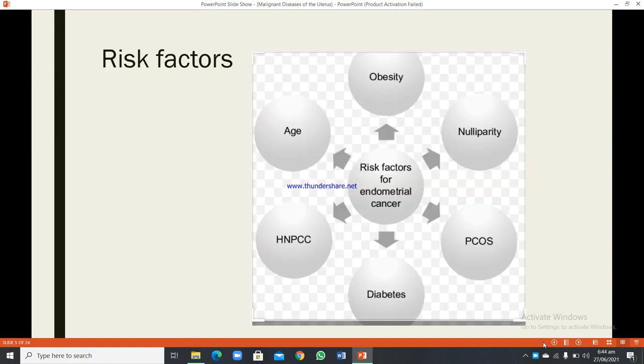In this risk factor diagram, it shows obesity, nulliparity, PCOS, polycystic ovarian syndrome, diabetes, HNPCC, which stands for hereditary non-polyposis colorectal cancer syndrome. And then there is the age.